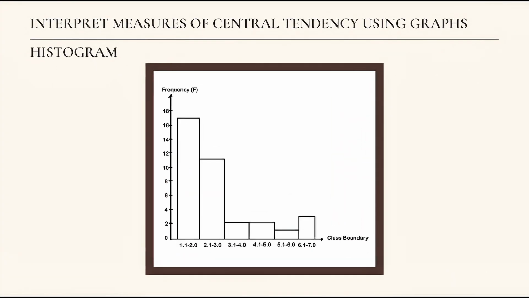This slide shows the histogram of the grouped inflation data. From the graph, we can see that the highest frequency is concentrated within the lower inflation classes, especially between 1.1% and 2.0%. The histogram also shows that only a few observations were recorded at higher inflation ranges. This indicates that most inflation rates throughout the study period were relatively low and stable.